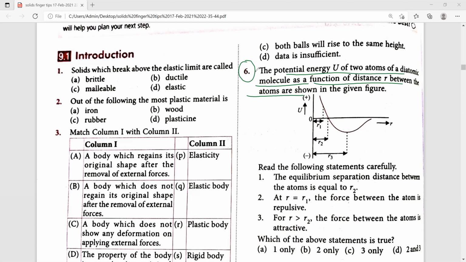When you read the following statements, the second one and third one both are suitable. Therefore, for the sixth one, this one is the right answer.